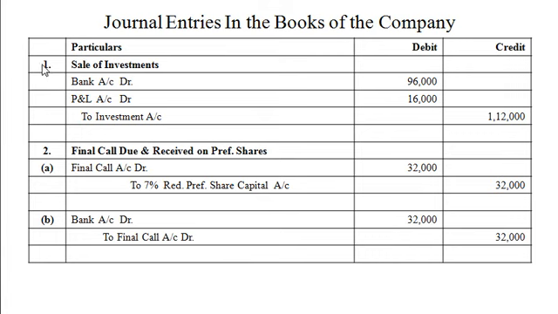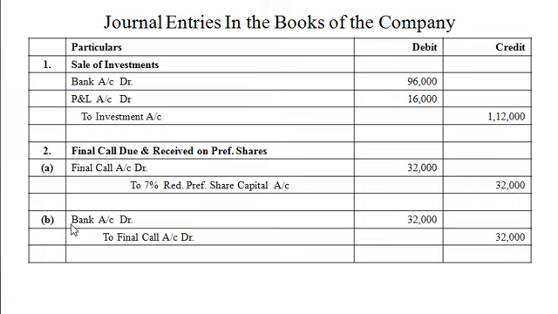Our first entry is for sale of investments, and the accounting entry is bank account debit rupees 96,000, profit and loss account debit rupees 16,000 because it is a loss, to investment account rupees 1,12,000. Second entry is for final call due and received on 7% redeemable preference shares. Our first entry for final calls due: final calls account debit rupees 32,000 to 7% redeemable preference share capital account rupees 32,000.